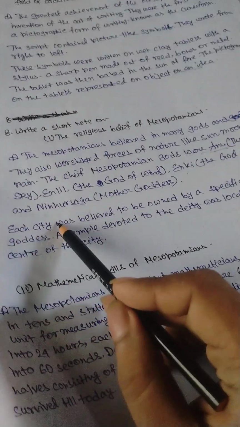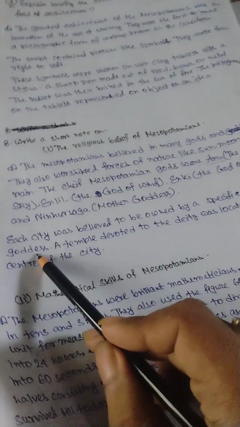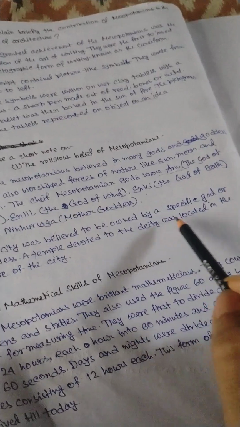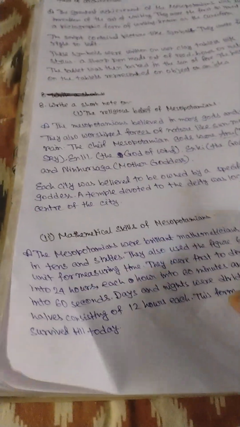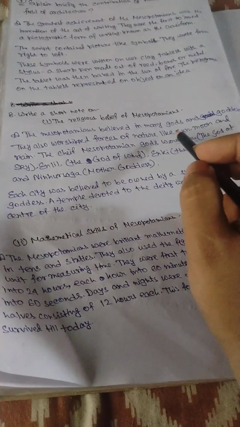Each city was believed to be owned by a specific god or goddess. A temple devoted to the deity was located in the center of the city. Okay, this is the religion of the Mesopotamians.